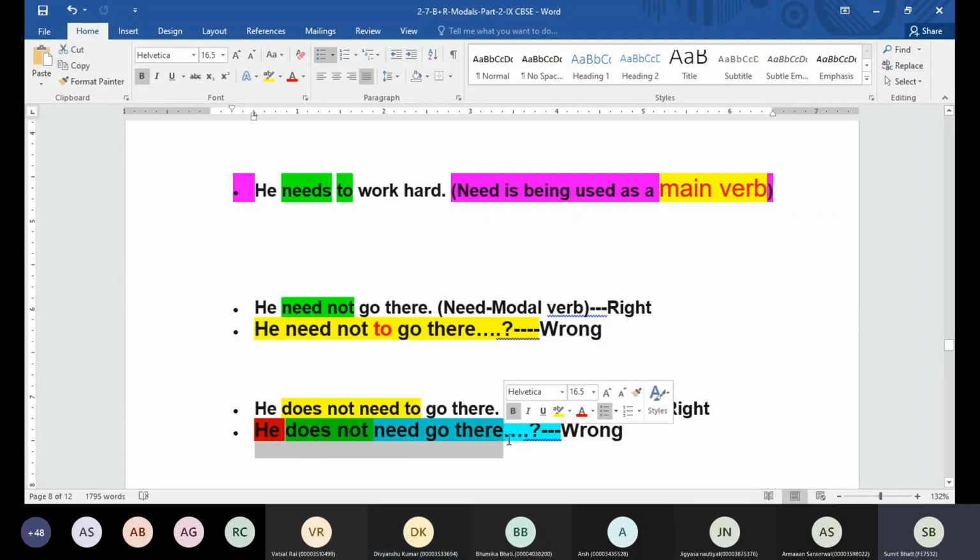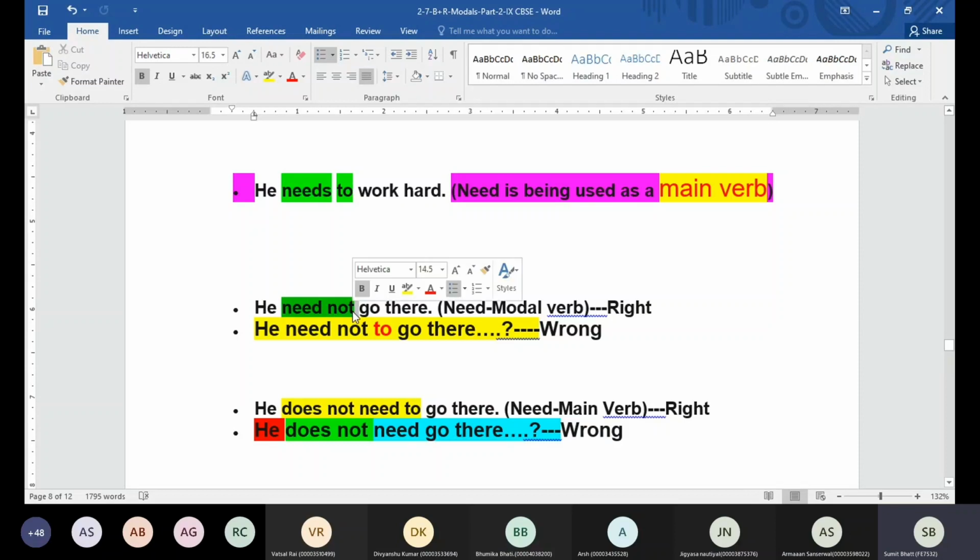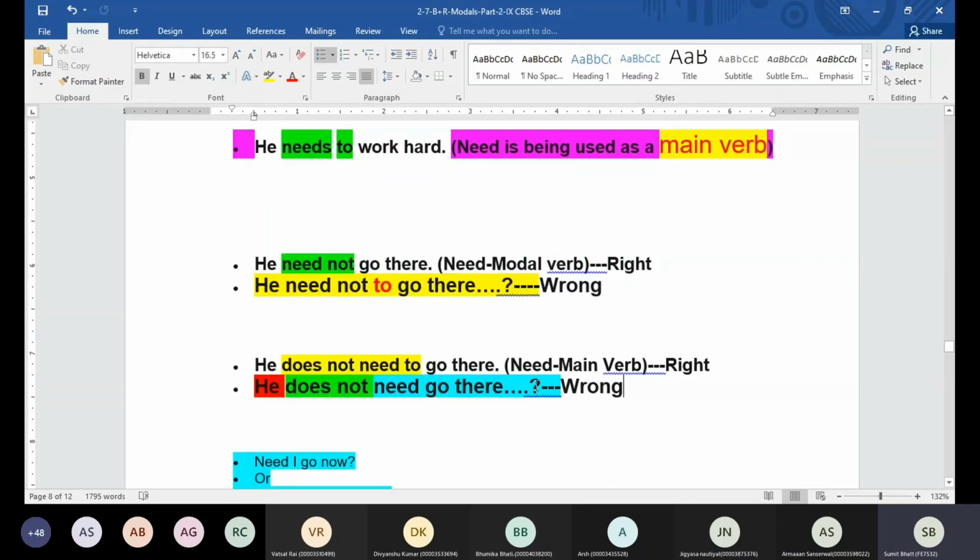And how about this sentence? He does not need go there. Is that correct? No, sir. It is also going to be incorrect. To is required because does not is being used. Here to is not required because we are just using need not. So here need not is working as a modal verb, and in does not need to, need is working as a main verb. So as a main verb, we have to use to. As a modal verb, we have to remove to.